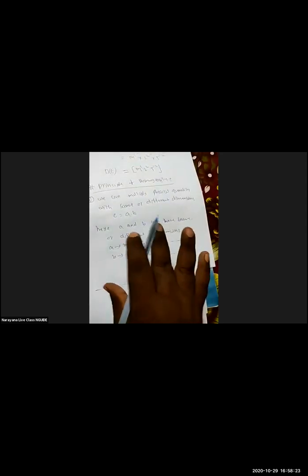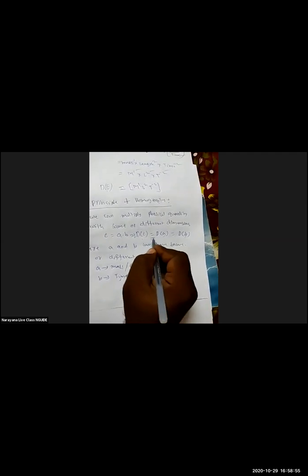Whether you take mass or force, no problem. But if they are the same, the dimension of C should be equal to the dimension of A. If you take A as mass and B also mass, then the dimension of A is equal to the dimension of B, which is equal to the dimension of C. If you take A as mass and B as time, that case they are not equal. Could you follow what I'm saying here?